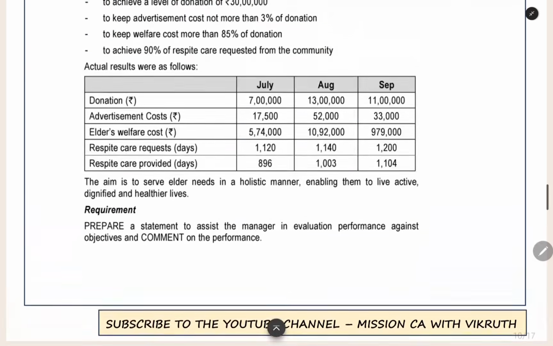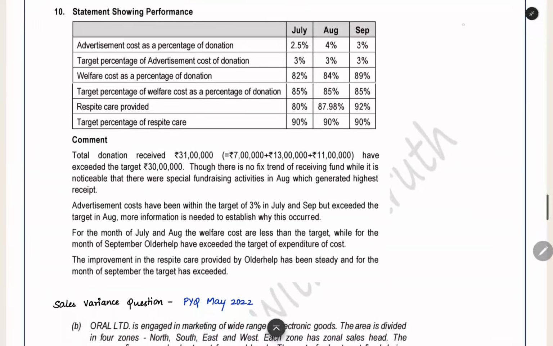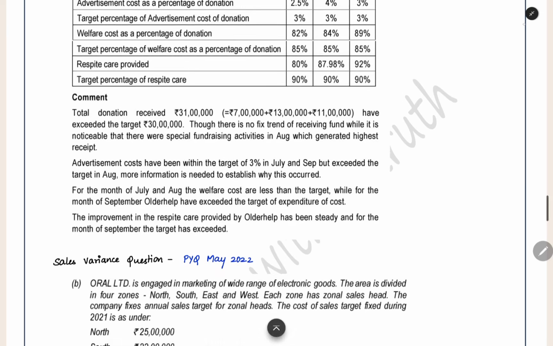And then respite care also. How much percentage did we provide? 896 divided by 1120. Like that, for every month you have to find out the percentage which we fulfilled. When you see that, you are getting 80, 87.98, 92. And then the target percentage is 90%. Only in September you achieved the percentage. In all the remaining months, the percentage is less than 90.